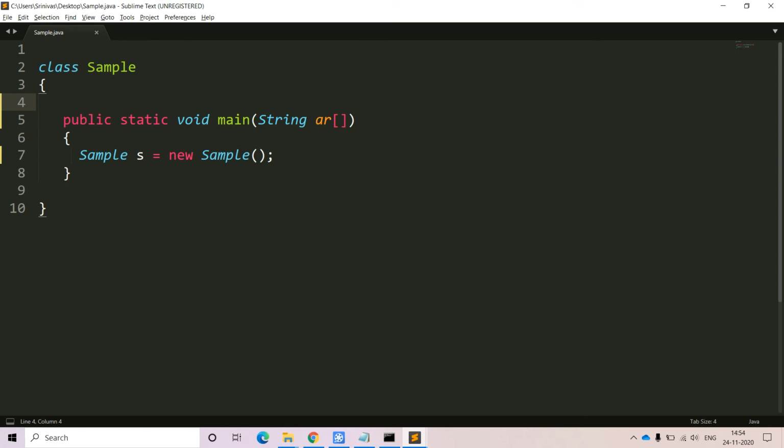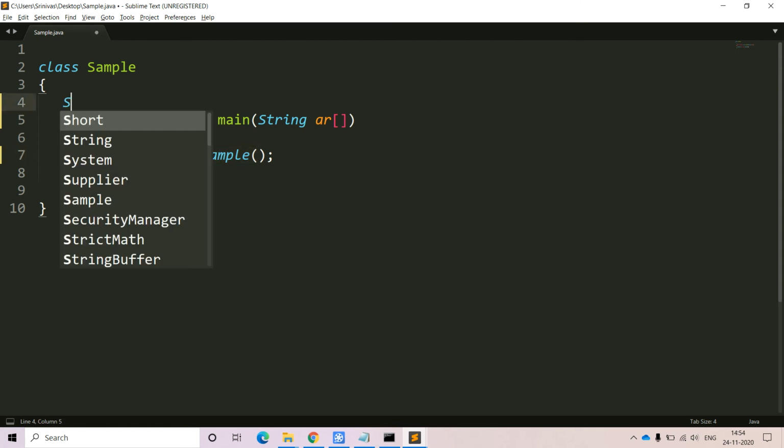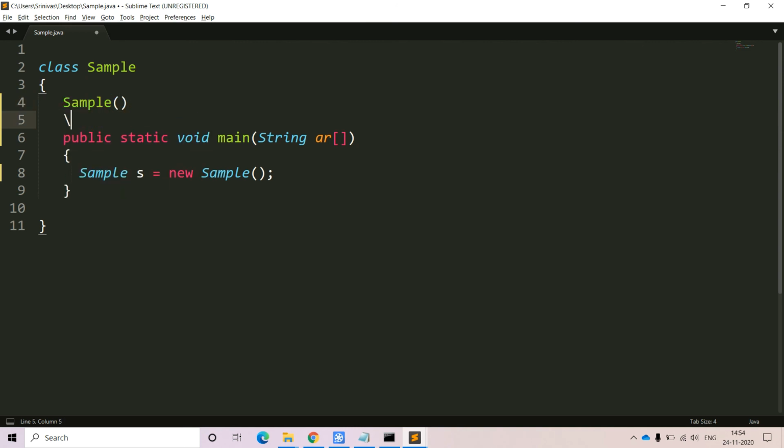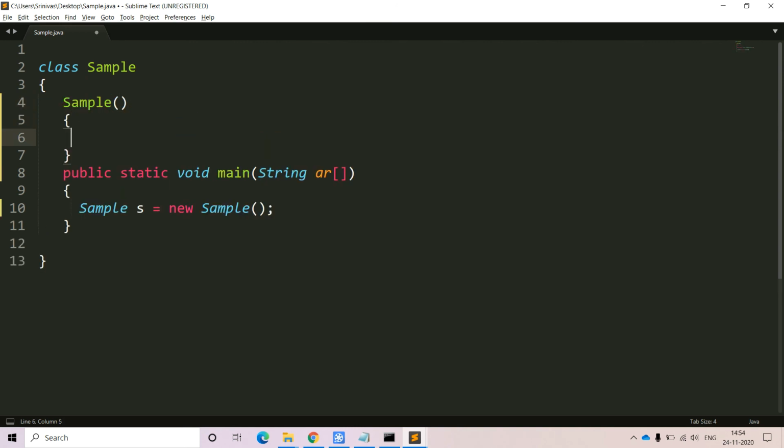At the time of creating the object, JVM will check whether a sample default constructor is available within this class or not. No, in this entire class context, we do not have a default constructor. At that time, JVM itself assumes that there will be one empty default constructor available in this format. In this empty default constructor, nothing will be there. Due to that reason only, we are not getting any output from this example.